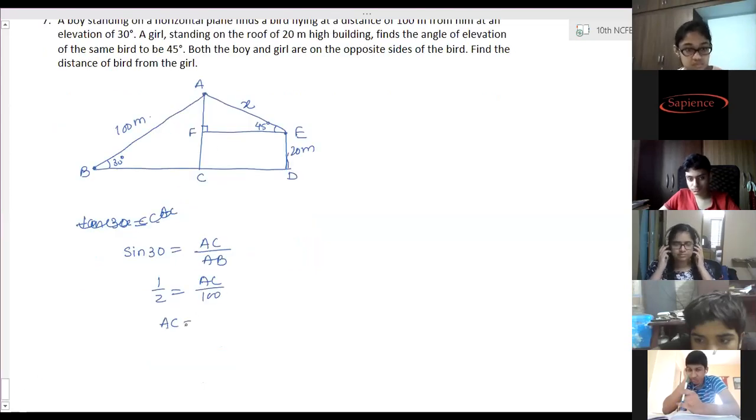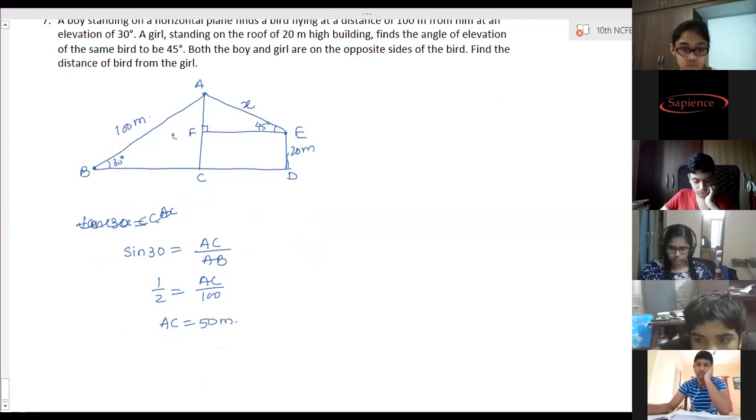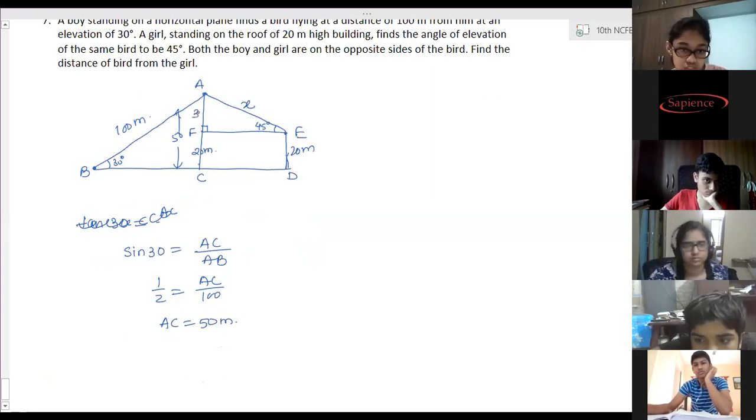So AC is equal to 50 meters. Out of that, FC is 20 meter. So what is AF? 30 meters. Then in this triangle, use sine value to get the value of x.